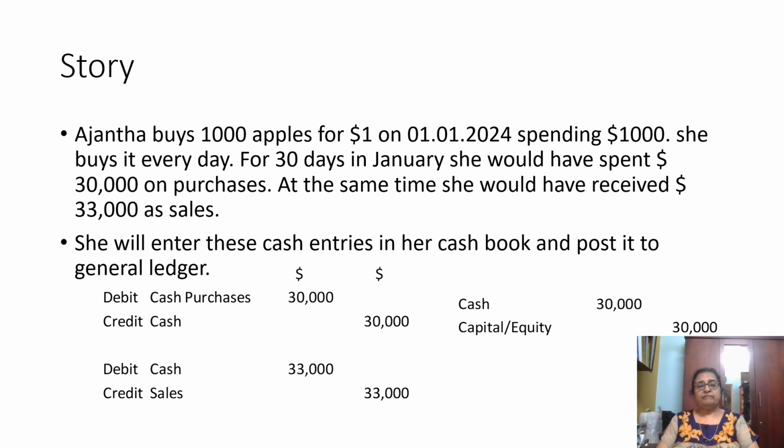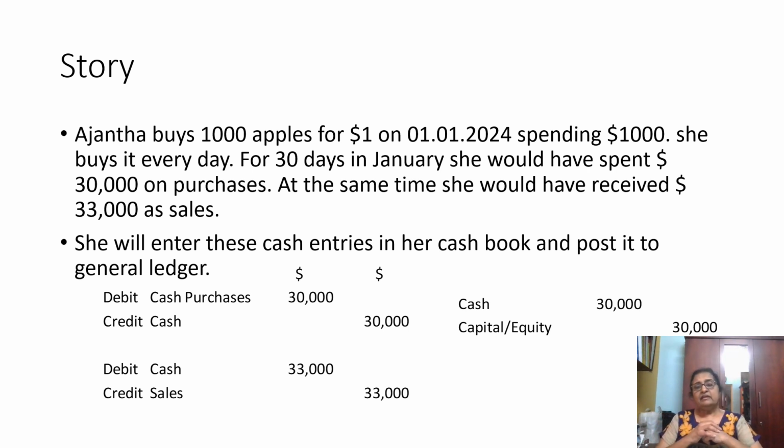Then what happened? At the end of the 30th day, the cash purchases 30,000. The purchases is an expense, so it gets increased. Increase is a debit. Then the cash itself is an asset, it's decrease. Decrease is a credit, so it gets credited.